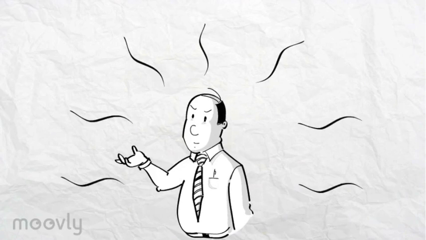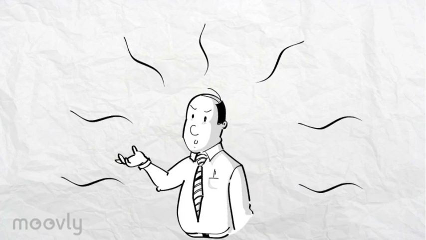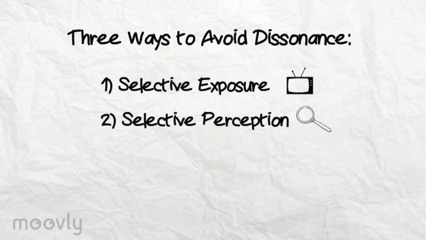Since the state of dissonance causes active discomfort for Jim, he is motivated to avoid competing ideas. As a result, Jim is likely to turn to one of three ways to avoid dissonance: selective exposure, selective perception, or motivated reasoning.